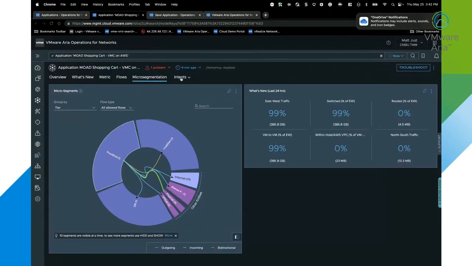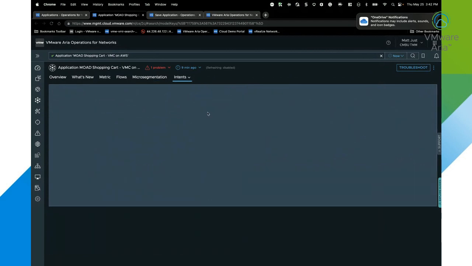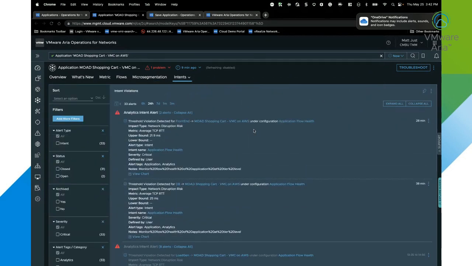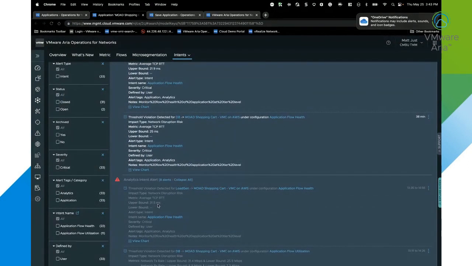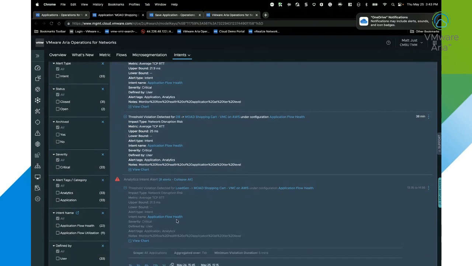And then lastly, I can click on intents, and I can look at my intent violations. I can see which ones are active currently. The ones that are grayed out down here are ones that were active, and I can see the time range that it was active. So from 135 to 256, this intent was active. I can see what tier, what application, and it's focusing on the specific application we clicked on, what baselines it set, what type of metric it's looking at, and where there was deviation.